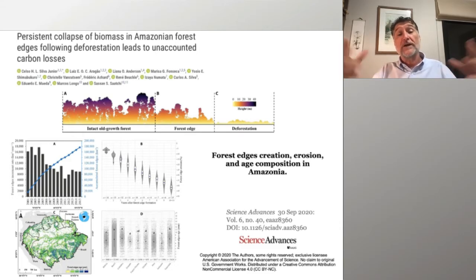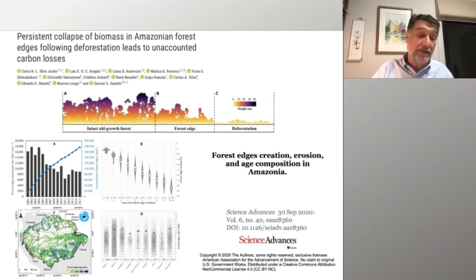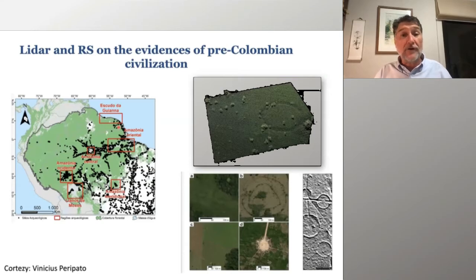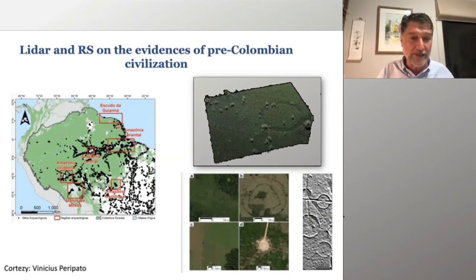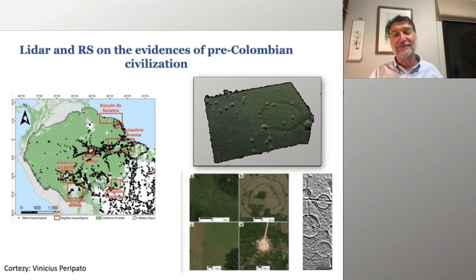And to recall that we're talking about a region of about, in this case, they did the work in the whole South American Amazon region, but we're working on a region of 3.5 to 4 million square kilometers. So just to have a little information here, we're not looking for specific evidence of pre-Columbian civilizations, but we were able to identify some structures there that I'm sure Eduardo is going to explore very deeply in the next talk.